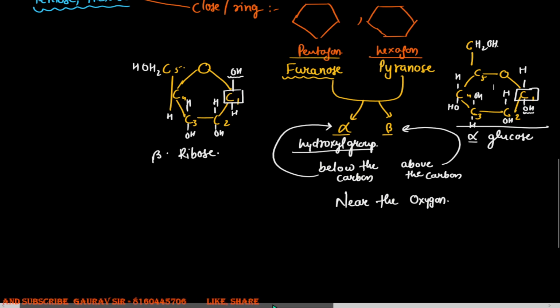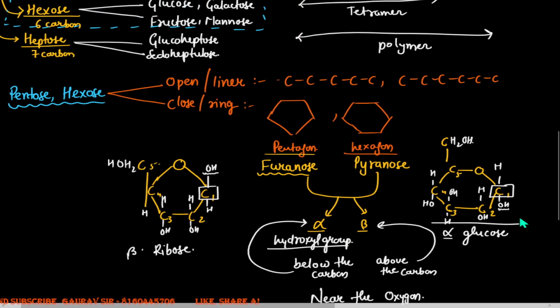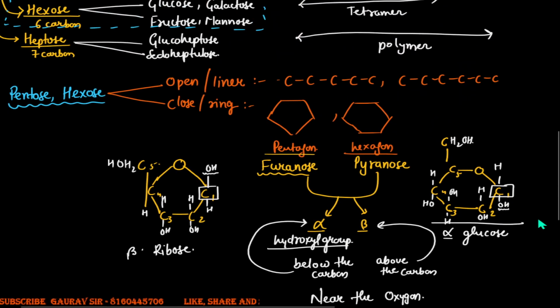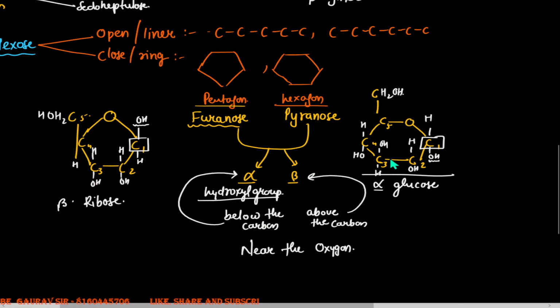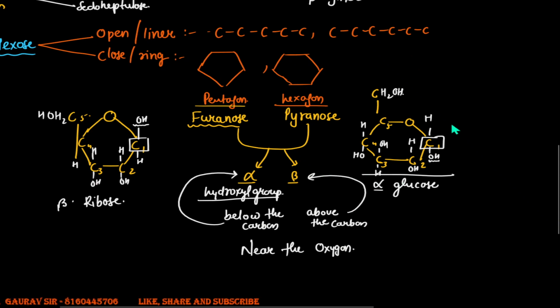Now I've told you that the pentose and the hexose can form open as well as closed structures, that is, they can have a linear as well as ring structure. Here we have seen the ring structure. Now let us draw its linear structure as well.